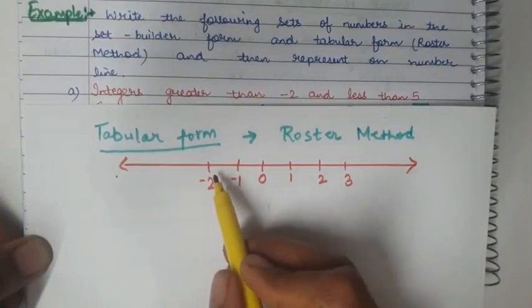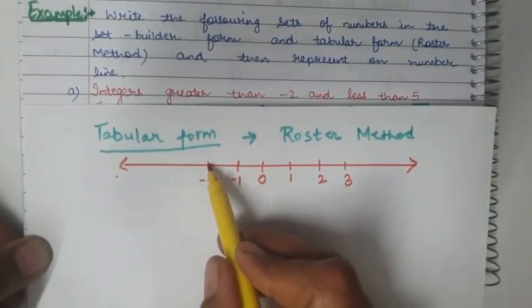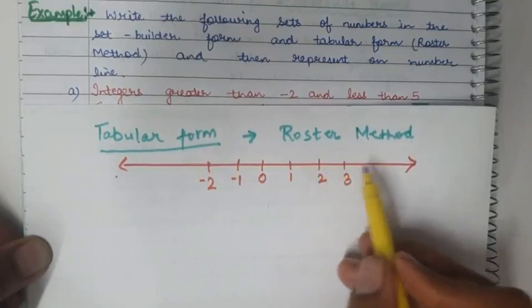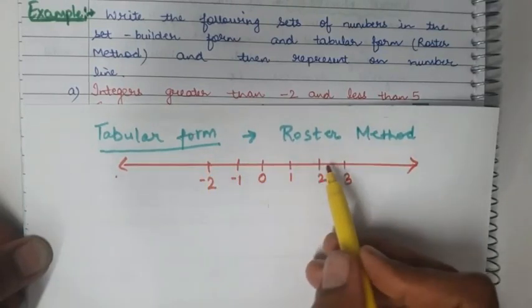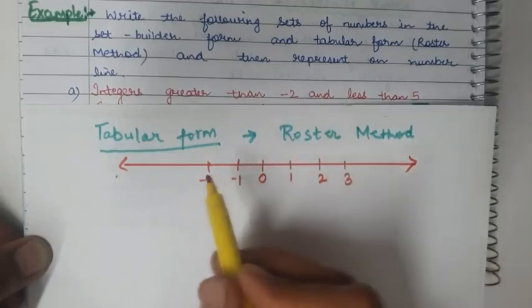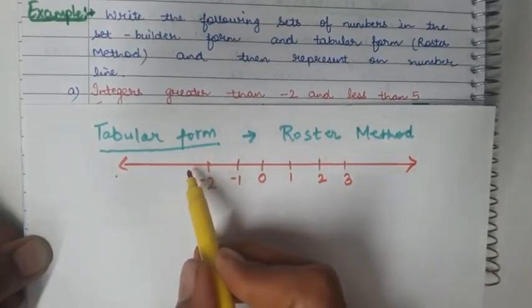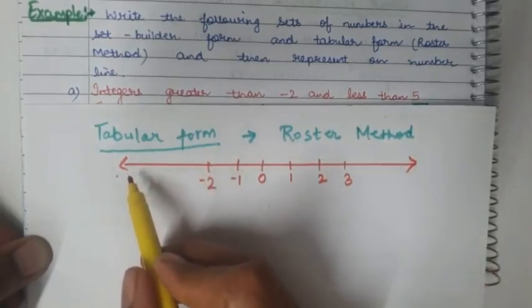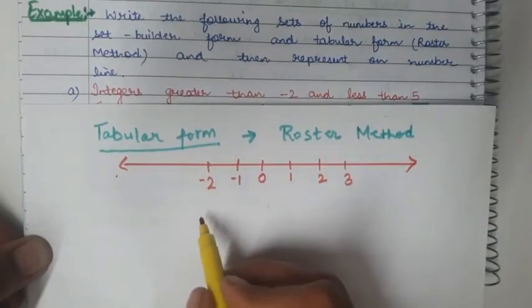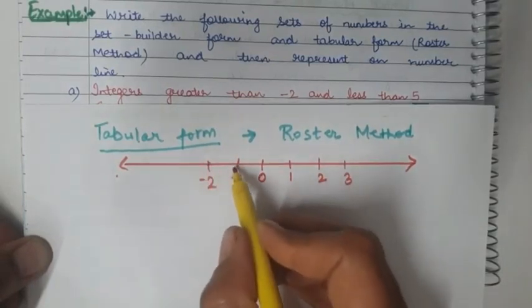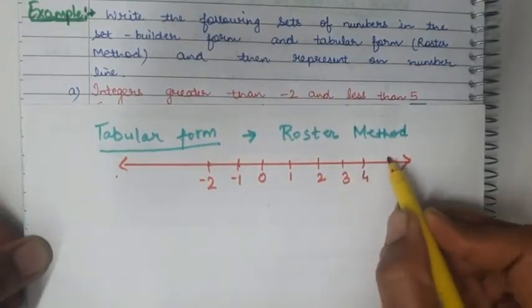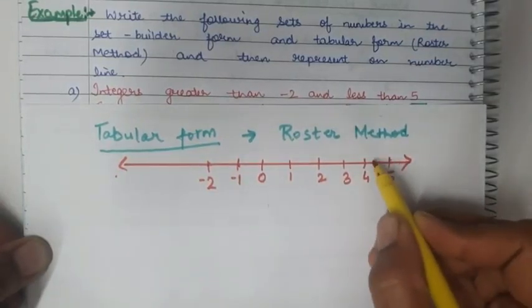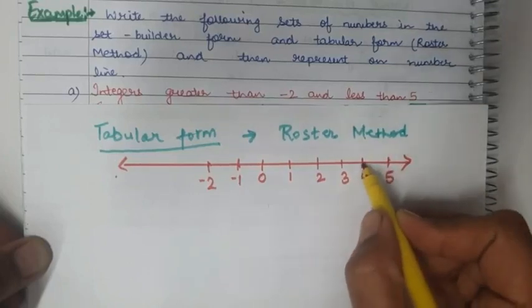Now we have to write the integers which are greater than -2. Greater means we will move towards right. Less than means we will move towards left. Now we have to write the integers which are greater than -2 and less than 5 means before 5.